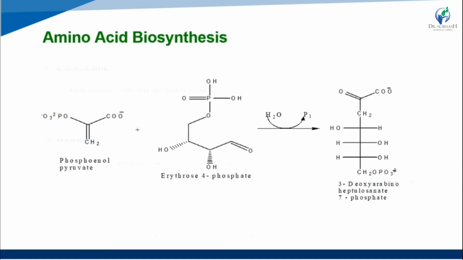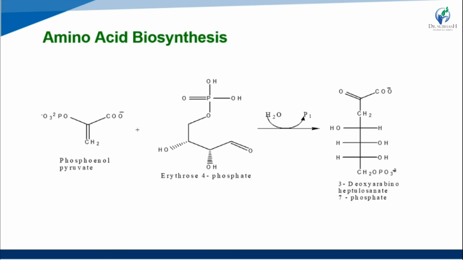Okay. Here is the biosynthesis of the amino acid as per our amino acid synthesis pathway. So first we take phosphoenol pyruvate plus erythrose 4-phosphate. Okay, and then one water molecule is removed and one phosphate molecule also removed, making the second step, that is 3-deoxy-arabino-heptulosonate 7-phosphate.